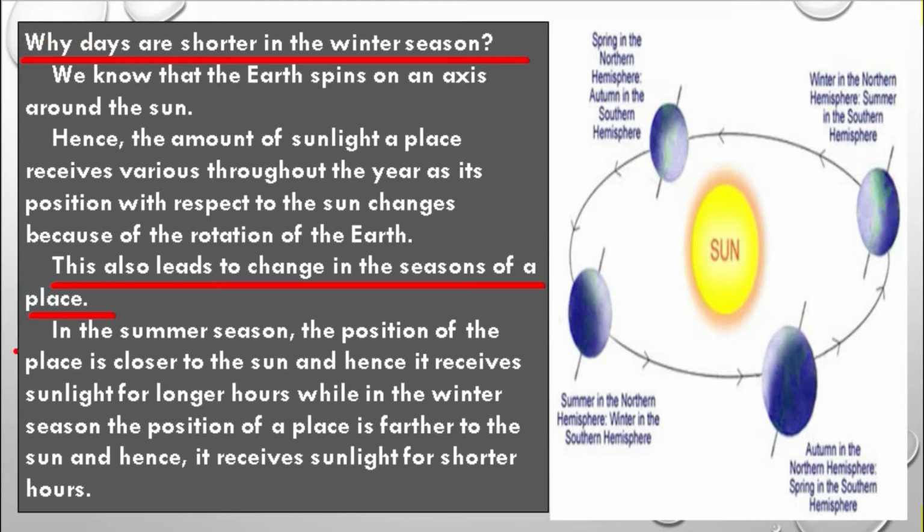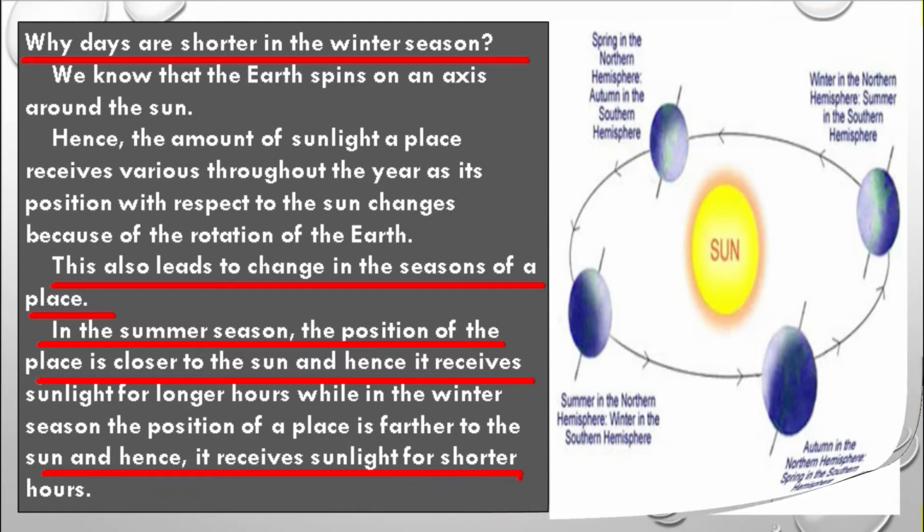And students, in contrast to the winter season, during the summer season, the position of the earth is closer to the sun and hence it receives sunlight for longer hours, while in the winter season the position of the earth is farther from the sun and hence the earth receives sunlight for shorter hours during the winter season, and that's why the days are shorter in the winter season.